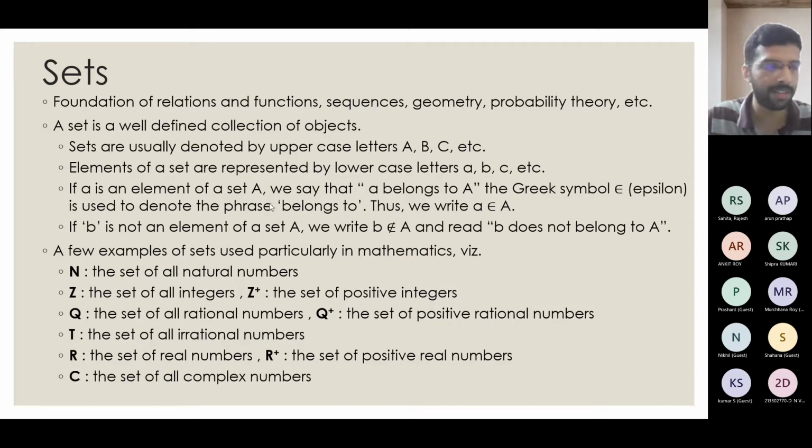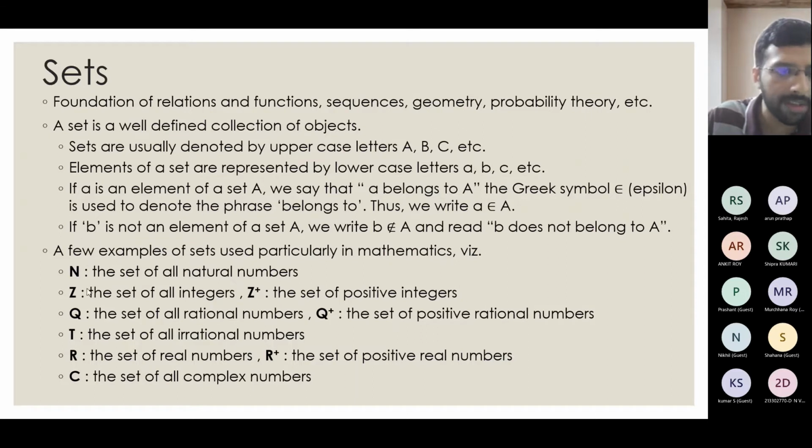That tells me that this is not an element of some particular set. Now there are a variety of sets that we encounter in mathematics, like the set of all natural numbers. We will look at how it is represented when you go through any mathematical document or terms.